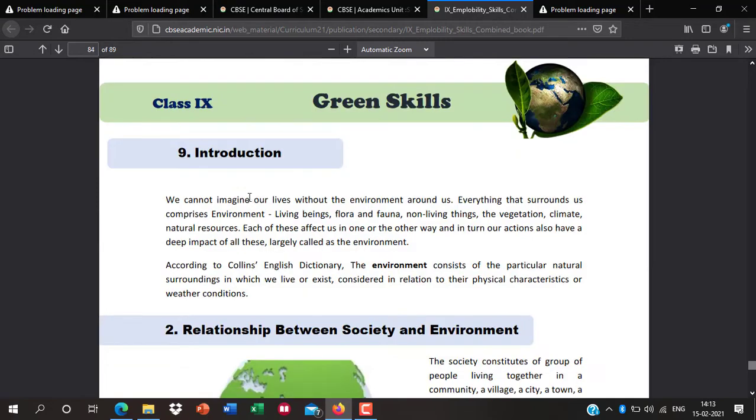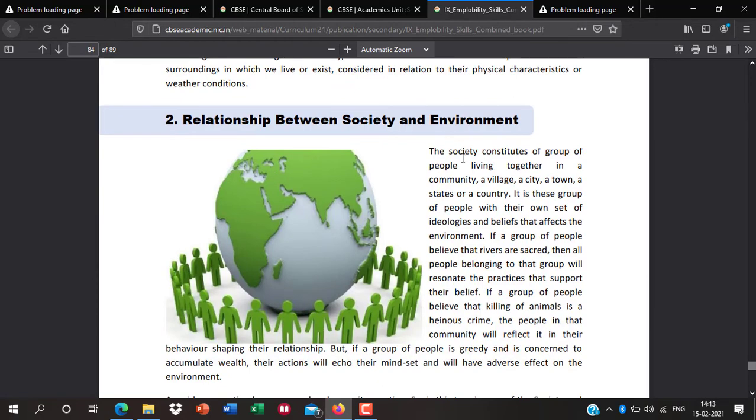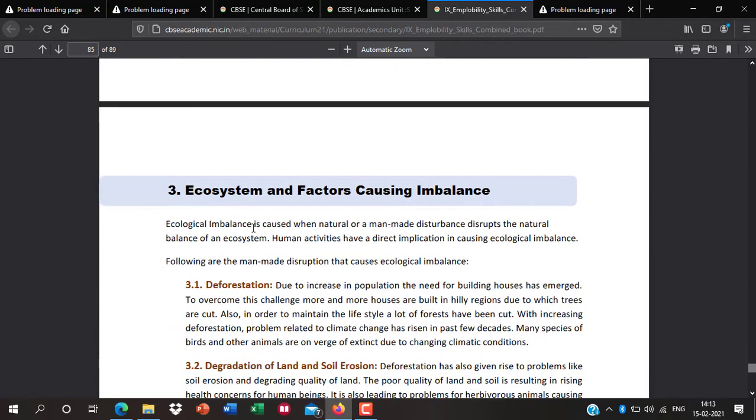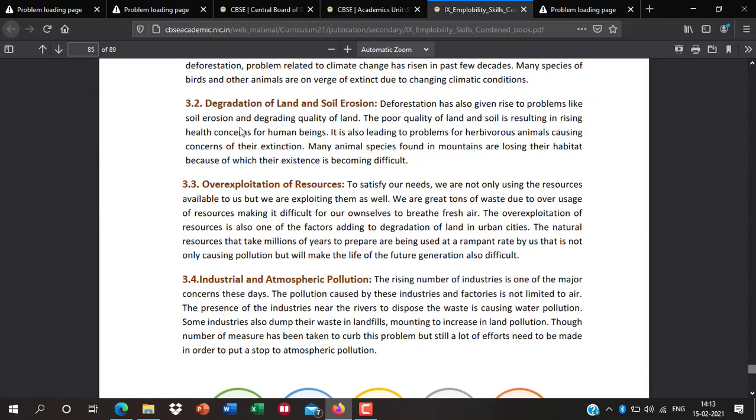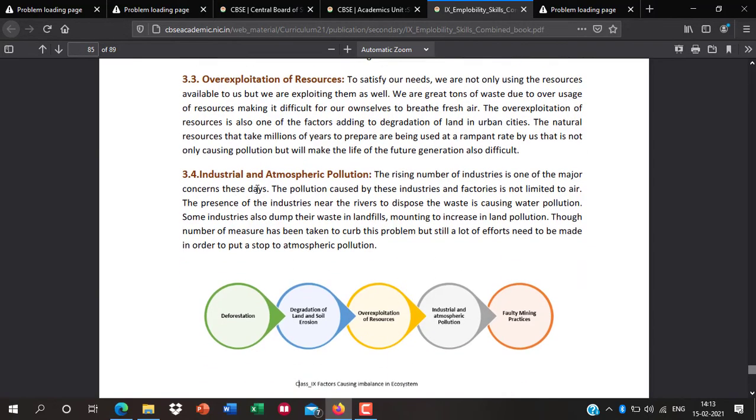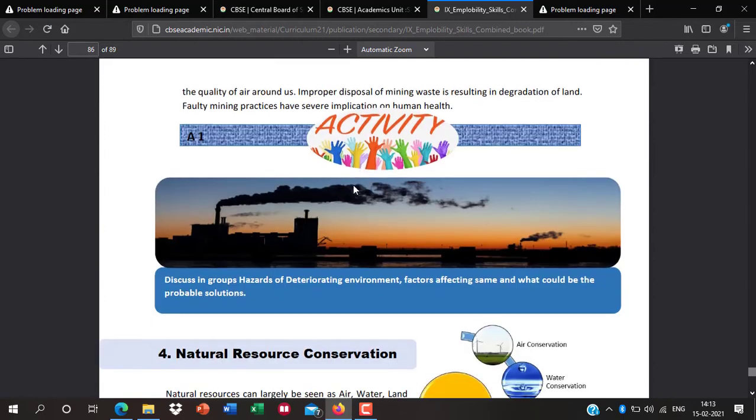Now time for green skills. So in green skills, what is in this chapter? Relationship between society and environment. It is totally based on the environment and saving the environment, ecosystem and factors causing imbalance like deforestation, degradation of land and soil, over-exploitation of resources, industrial and atmospheric pollution. So these are some of the pollutions here.